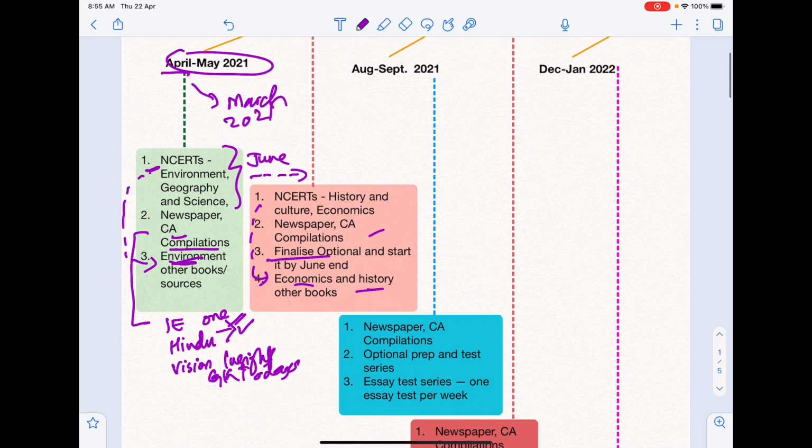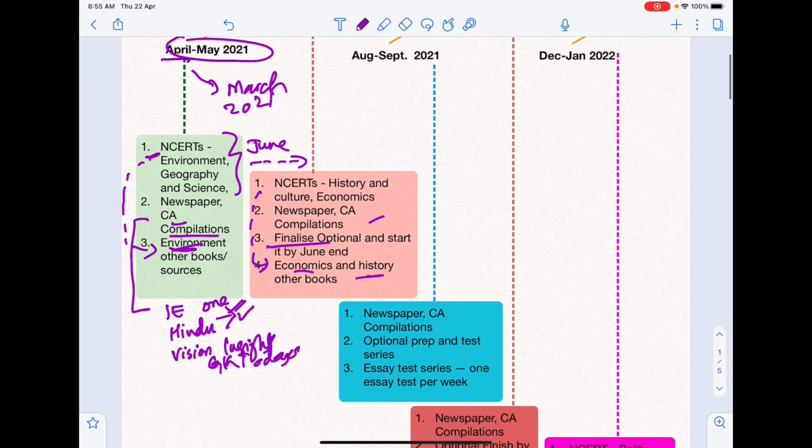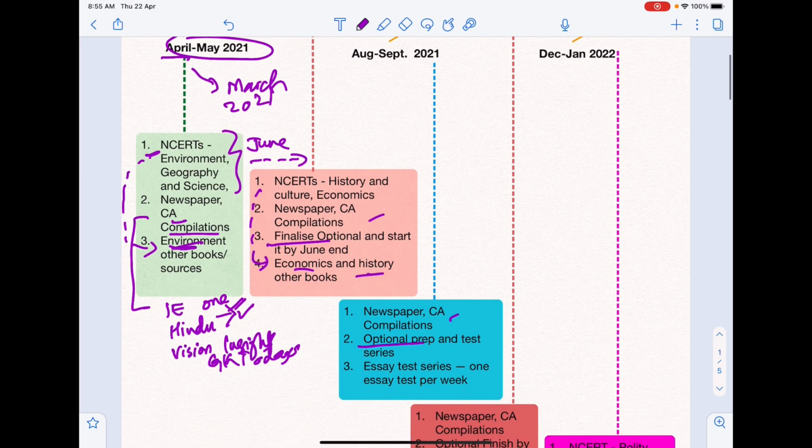So for August and September 2021, continue with your newspaper and current affairs compilations. You have started your optional preparation, so go ahead and continue doing that because you will need 5 months for optionals minimum. Okay, 5 to 6 months for optional. And you can also start the optional test series at the same time from the coaching that you are using, and also start the essay test series and start writing at least one essay per week.